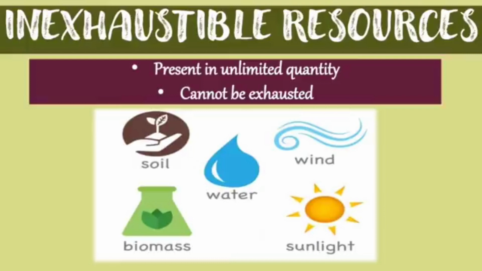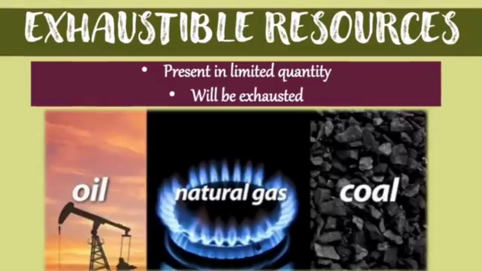Give me some examples of them. Soil, water, wind, sunlight. Yes, very good. So, the substances that are present in unlimited quantity and that cannot be exhausted are known as inexhaustible resources. Now, the next is exhaustible resources. Can anyone tell me what exhaustible resources are?